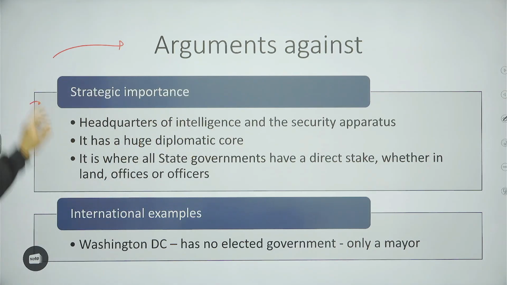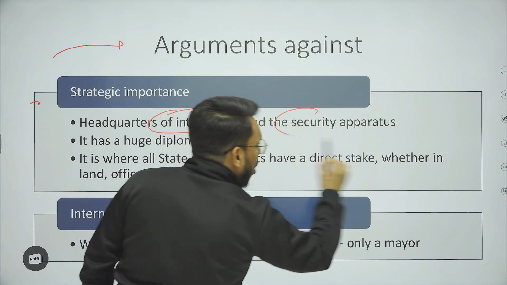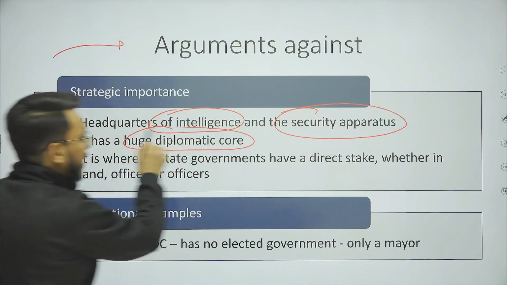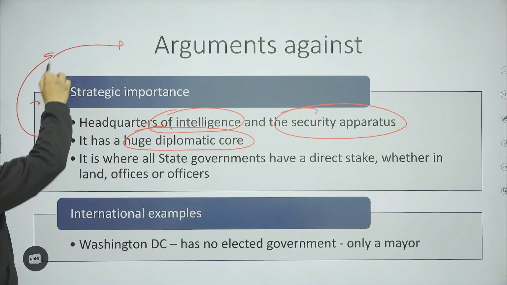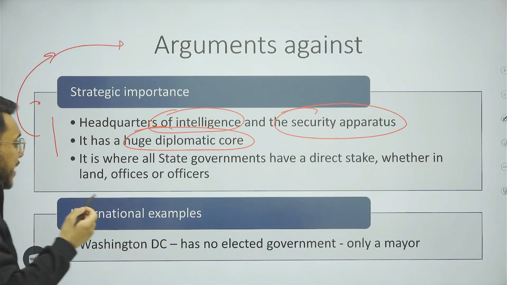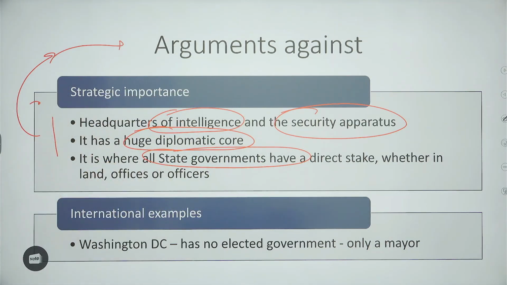For example, the headquarters of intelligence agencies, the security apparatus, and the seat of the government are in Delhi. There is also a huge diplomatic corps. Many embassies are in Delhi. Their safety and security needs to be in the hands of the union government. Moreover, it is where all state governments have a direct stake. Therefore, the union government should be given more control in the union territory.